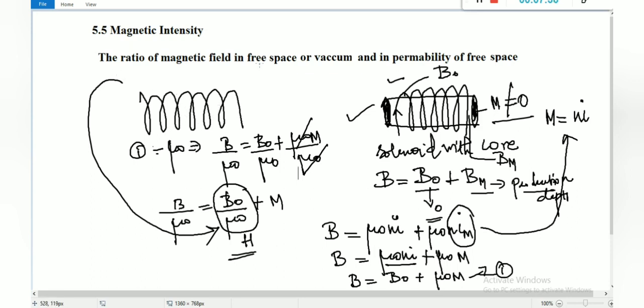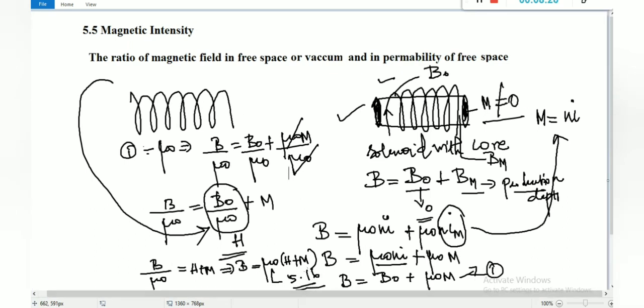The ratio of the magnetic field in free space and the permeability of free space is nothing but H. So the equation becomes B by mu naught is equal to H plus m, which I can write as B is equal to mu naught of H plus m. In your book, the equation number is 5.16. Kindly go through NCERT. Clear?